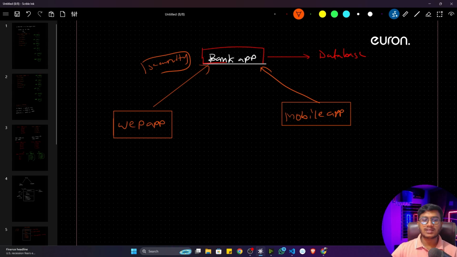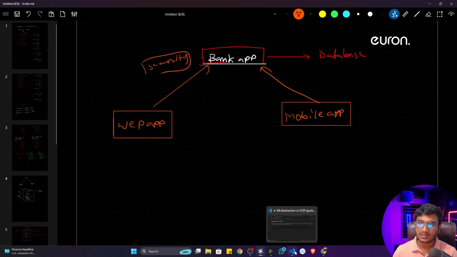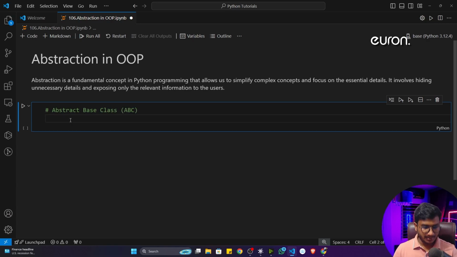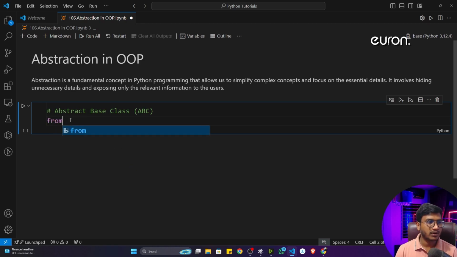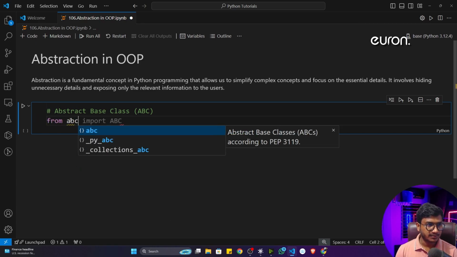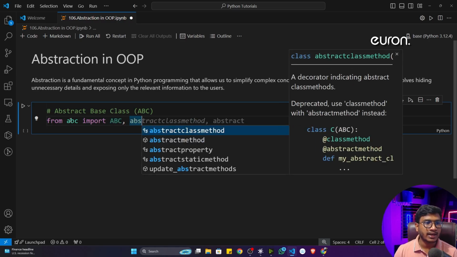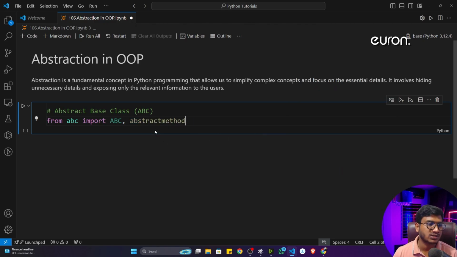So for this, let me show you one example of abstraction, how it can be used. If you want to use abstraction, you have to use one class called the abstraction base class, and it is available inside one library. So you have to import that library, from abc import ABC, that means abstraction base class, and you also have to import another method called abstract method. This one you have to import.